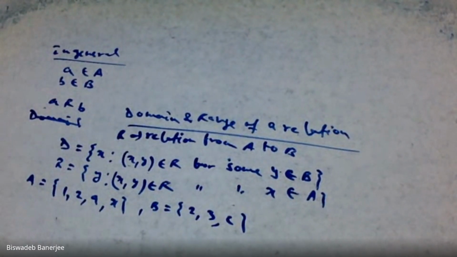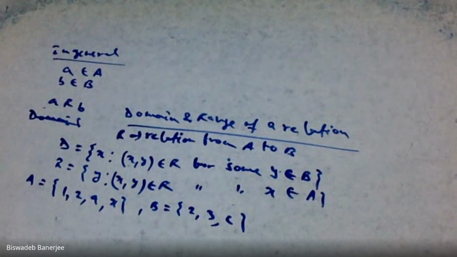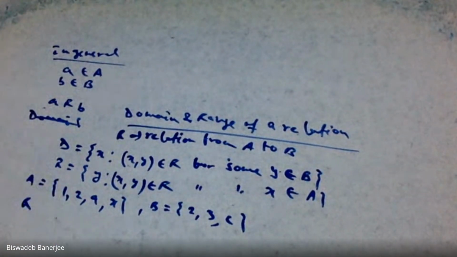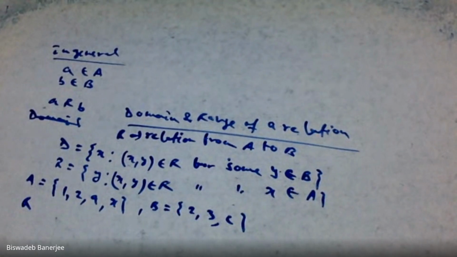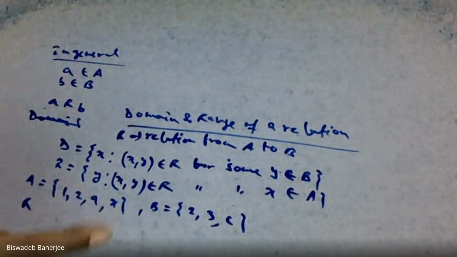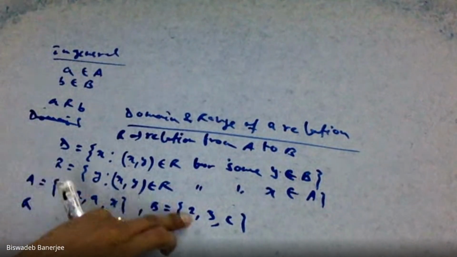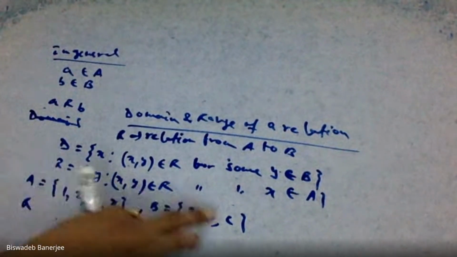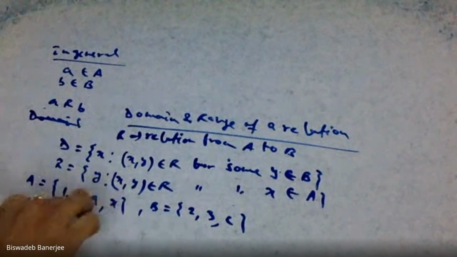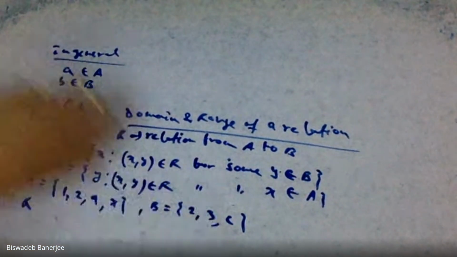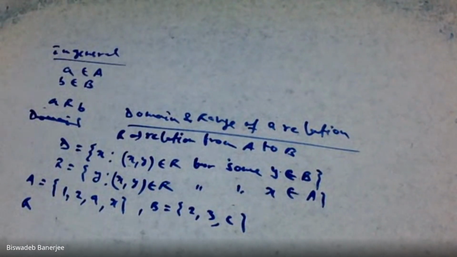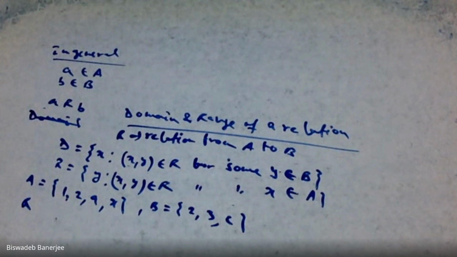Say these are two sets A and B. We consider a relation capital R. We know that a relation must be a subset of the Cartesian product. The possible Cartesian products are (1,2), (1,3), (1,c), (2,2), (2,3), (2,c), and many more. We have already discussed this Cartesian product.